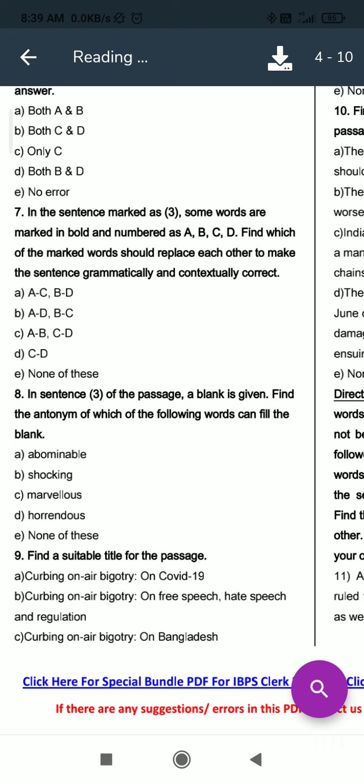Okay, don't get confused. We have to tell the antonym of the word which can fill the blank. So here shocking can fill the blank. So the antonym of shocking will be marvelous. So marvelous will be our right answer. Shocking is the wrong answer. Okay. Next is find a suitable title for the passage.